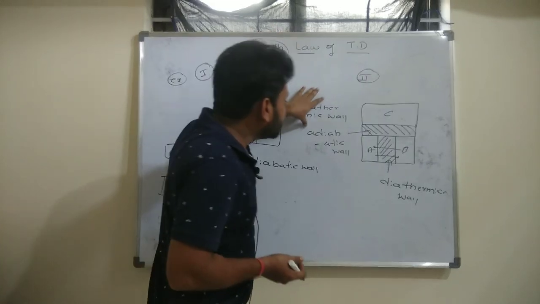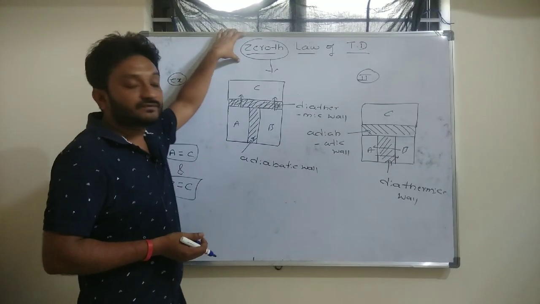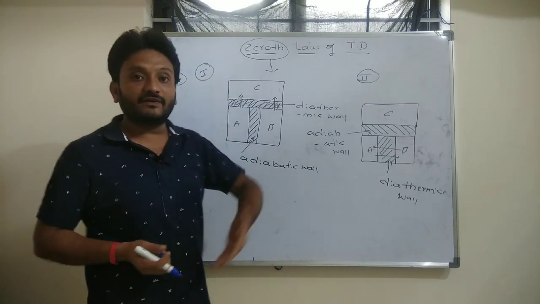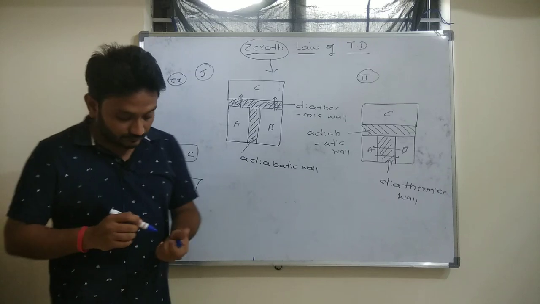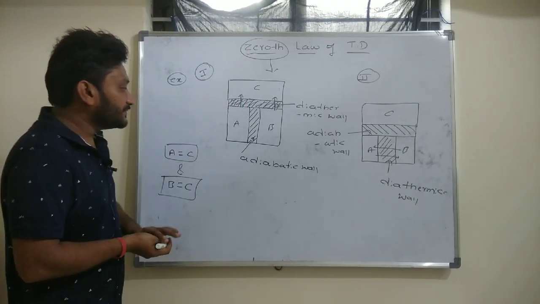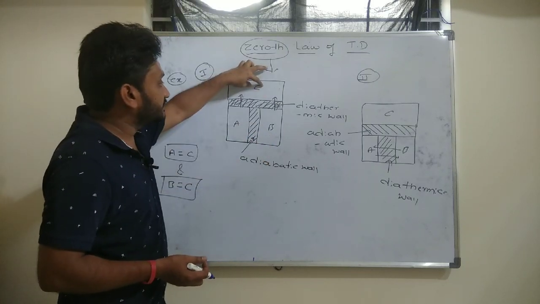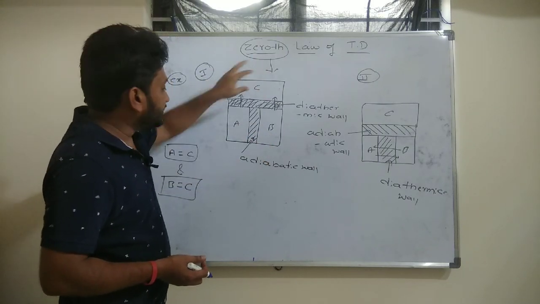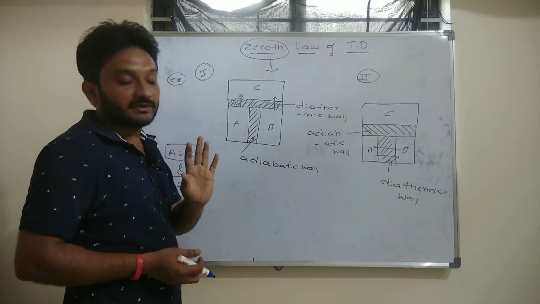Using the zeroth law of thermodynamics only, we have defined a new property of thermodynamics called temperature. From the zeroth law, we came to the conclusion that if system A and system B are separately in contact with system C, then system A and system B will be in thermal equilibrium.